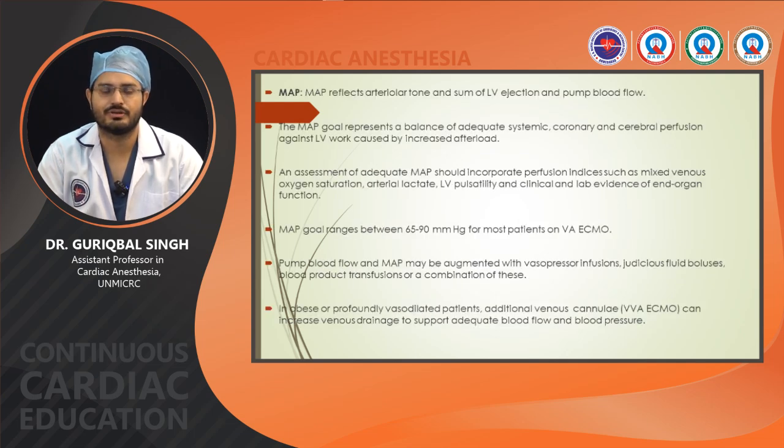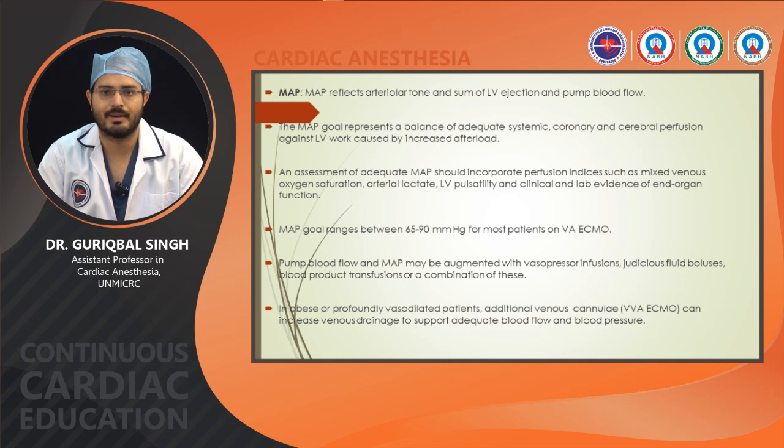Then mean arterial pressure will reflect the arterial tone and the sum of LV ejection and pump blood flow. The MAP goal represents a balance of adequate systemic, coronary and cerebral perfusion against LV work caused by increased afterload. So assessment of adequate MAP should incorporate perfusion indices such as mixed venous oxygen saturation, arterial lactate, LV pulsatility and clinical and lab evidence of end organ function. MAP goal is usually between 65 to 90 for most of the patients on ECMO.